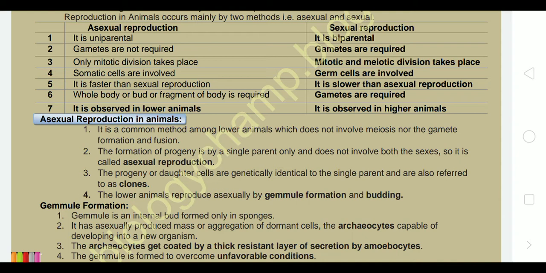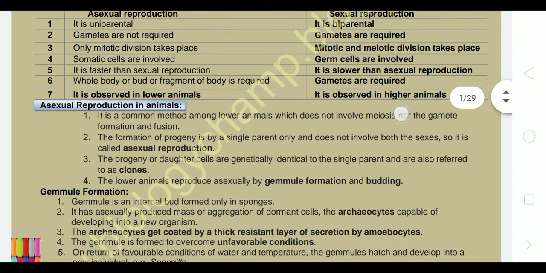A whole body or a bud or fragment of the body, that is a body part or any cell, is required for asexual reproduction, and gametes are required for sexual reproduction. The main difference we are going to study: asexual reproduction is observed in lower animals and sexual reproduction is observed in higher animals.